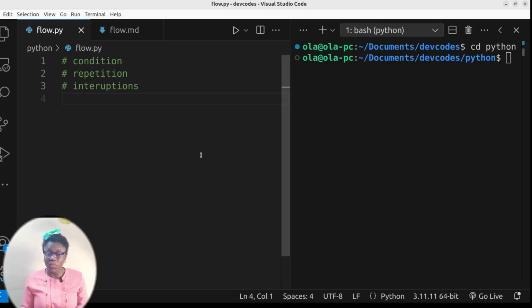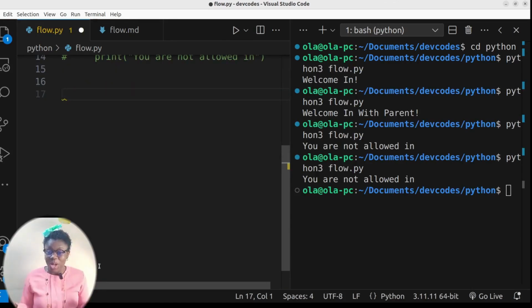We are looking into control flow. Control flow brings life to your code. It stops being one boring straight line. Repetition brings life to our code. Whether we like it or not, there are some things that tend to have to repeat themselves, especially when you are doing things like counting from, say, 100. If you want to do that with your code, you don't need to start typing print 1, print 2, print 3, print 4. You can just tell your loops to handle that.